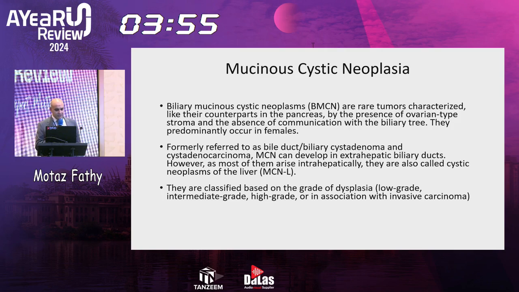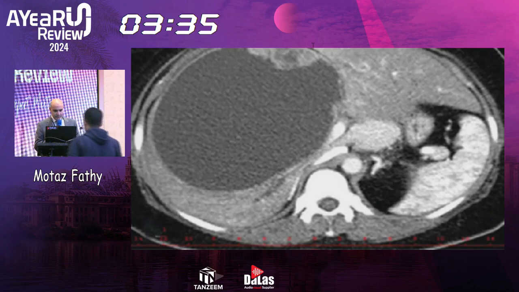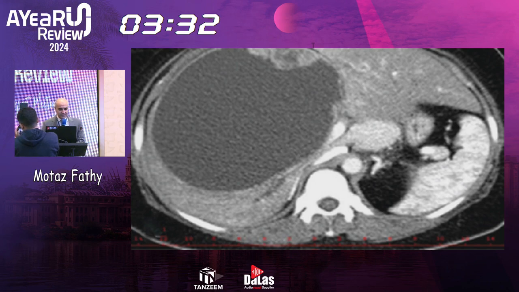So now the mucinous cystic neoplasia can develop in extrahepatic biliary ducts. However, as most of them are intrahepatic, they are also called cystic neoplasia of the liver. They are classified based on the grade of dysplasia: low, intermediate, or high grade, or in association with invasive carcinoma. This is how it looks by CT. As you can see, it's a very large cyst, non-communicating with the biliary tree, with hypodense soft tissue seen on the upper left side.